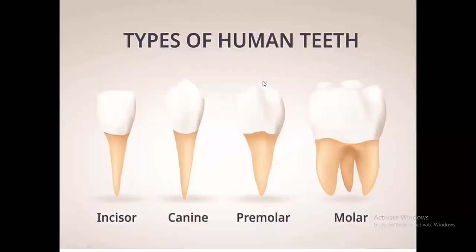Types of human teeth. This is the incisor. Canine means these pointed teeth, like you have seen in lion and tiger. Their points are very sharp, to tear the flesh and kill animals so they can eat them. Premolars are grinding teeth with flat surfaces, and the molars are also grinding teeth.